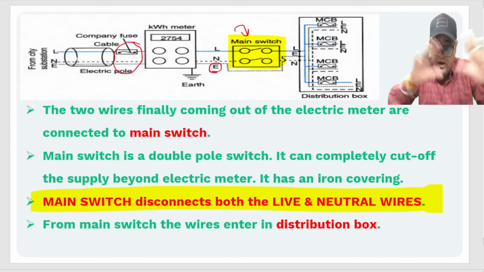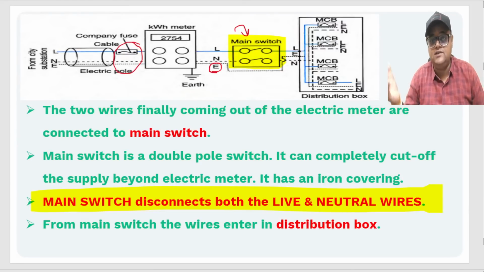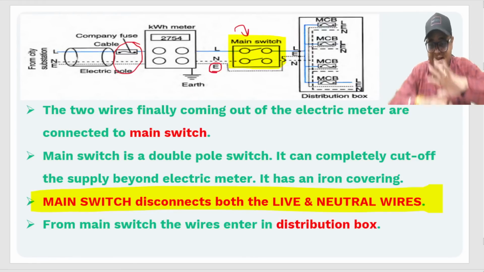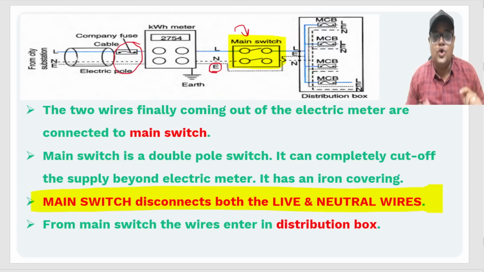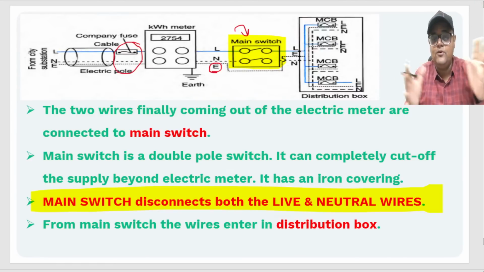I guess all of you can relate to this. I'm not sure about you guys, but when we used to go out on vacations, our parents used to tell us to just disconnect the main switch, right? It's placed outside the connection, or maybe on the outermost door, and when you leave, you just put it off, right?